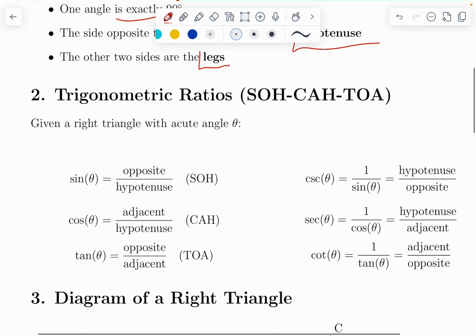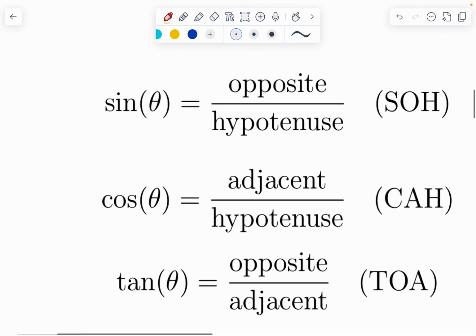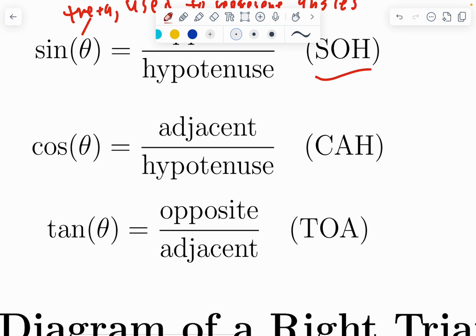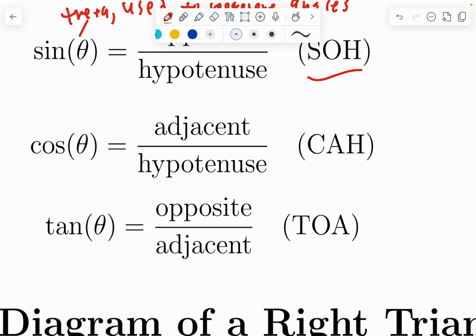Now, we come into our trig ratios. So our SOHCAHTOA, that's very likely an acronym you've learned to memorize them. So we have sine. Here, this symbol is called theta, and it's used to represent angles. You will be seeing theta a lot more. So we have sine, it's opposite over hypotenuse, that's our SO. Then we have cosine, adjacent over hypotenuse, and tangent, opposite over adjacent.